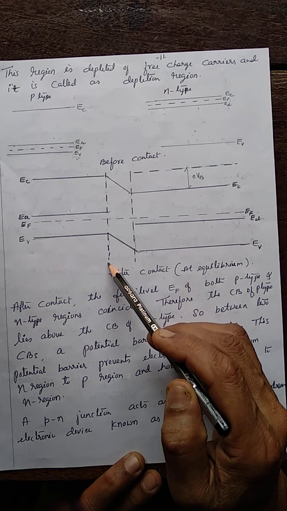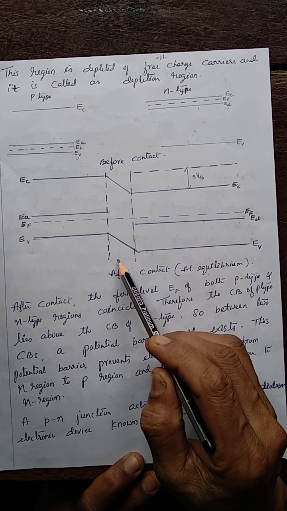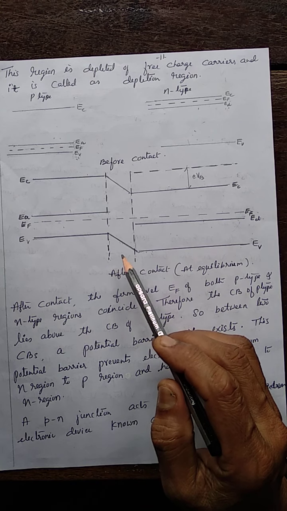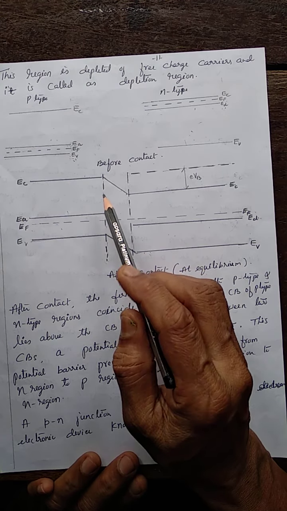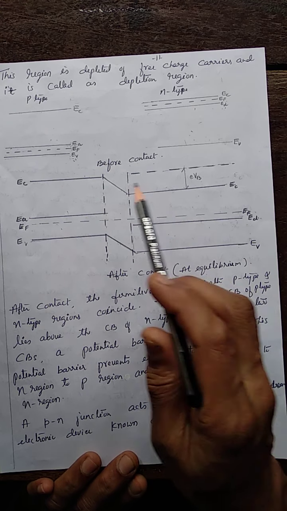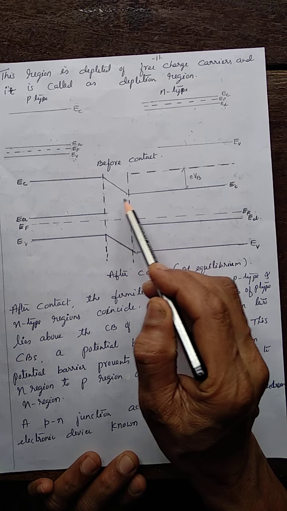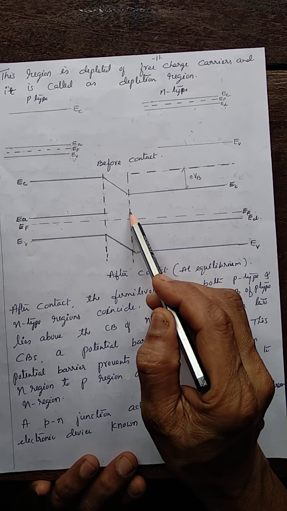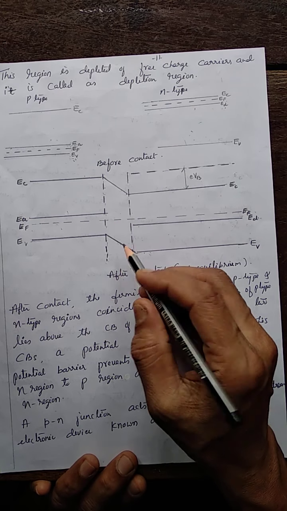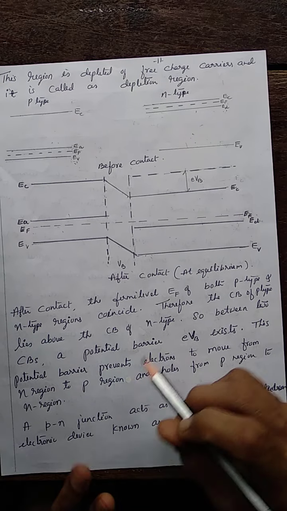VB is the potential difference across the junction. Because of this barrier, and as we saw in the previous diagram, ions are created at the junction. Here this is p-type, this is n-type. Here we have the negative ions, here we have positive ions forming the barrier. And the potential difference between these two is nothing but VB, called the barrier potential.